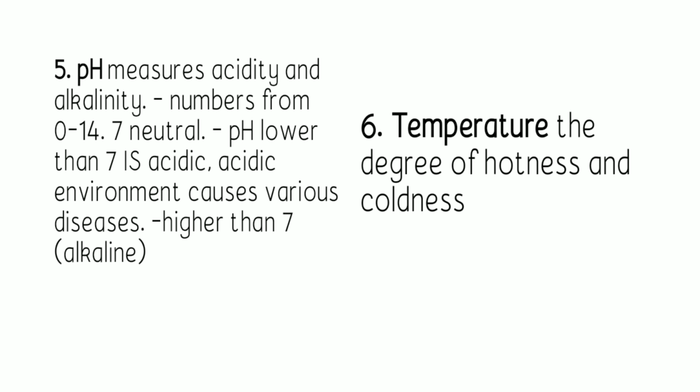So some animals may survive in a cold temperature, and some may not survive in a hot temperature. So to sum it up, we have 6 abiotic factors. Again, we have the light, the water, the soil, the pH, the air, and lastly, we have the temperature.